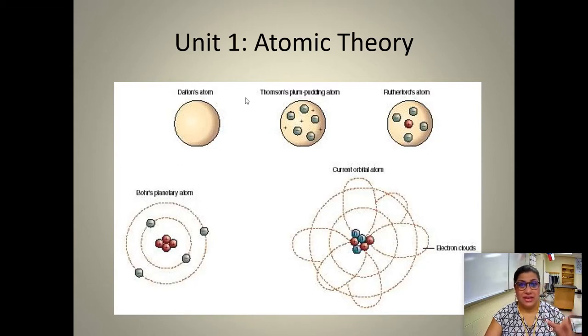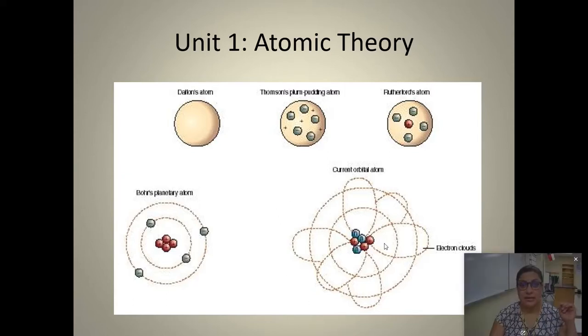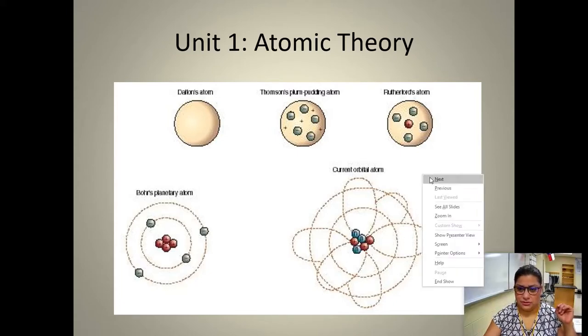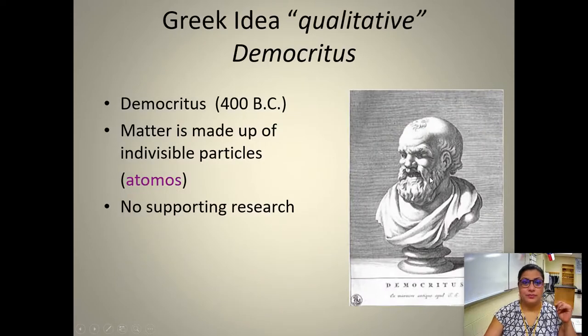It was very plain. It was just a sphere. Then as we learned more and more about it through experimentation, the picture of the atom started to come together. And this is what we know of the atom today. It has electron clouds, but we'll get to that in a little bit. Okay, so first off, we have Democritus, 400 BC.